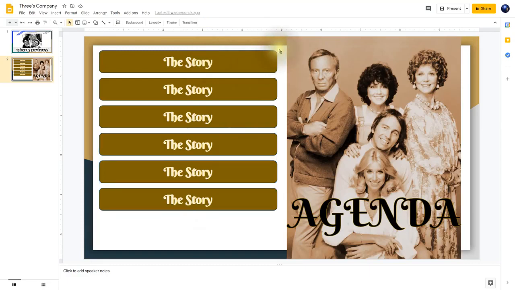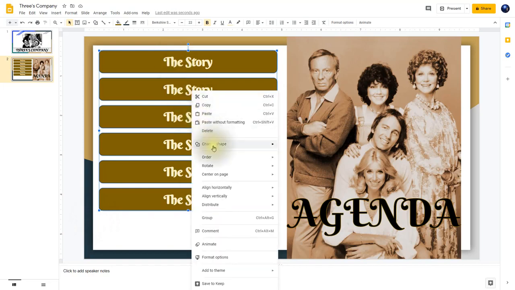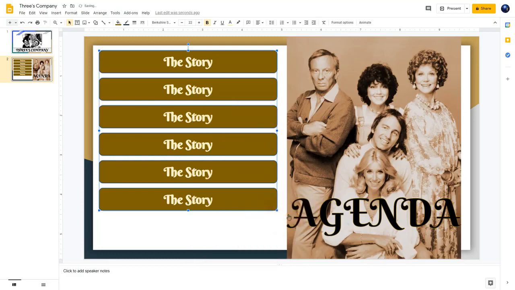Now what I'm going to do is go back to this corner, drag over all 6 buttons, and now I'm highlighting all of them. Now notice I can change all of their properties at once. So if I right click on one of them, notice I can change their alignment here from horizontal. I can change their vertical alignment, and I can distribute them evenly. So right here where it says distribute, I'm going to distribute them evenly vertically. There you go. Now I have the exact same space in between each and every one of these buttons.